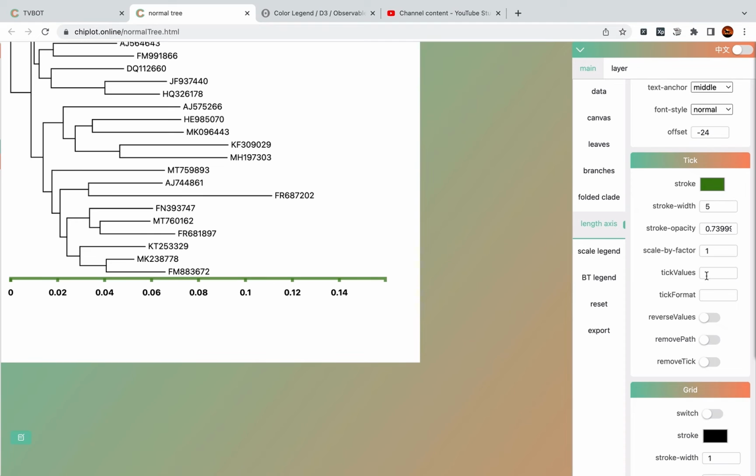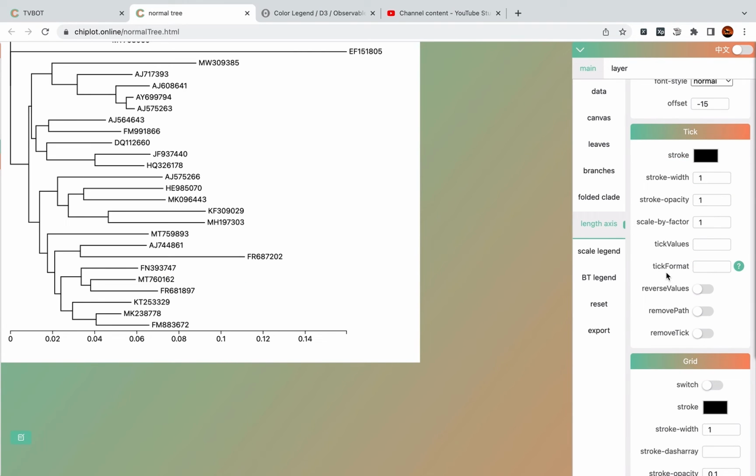The next one is to determine how many tick values you want to keep, like you can fill 0, comma, and the string form is the tick values you want, separated by comma.